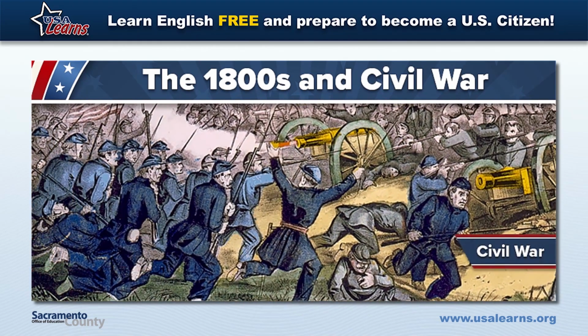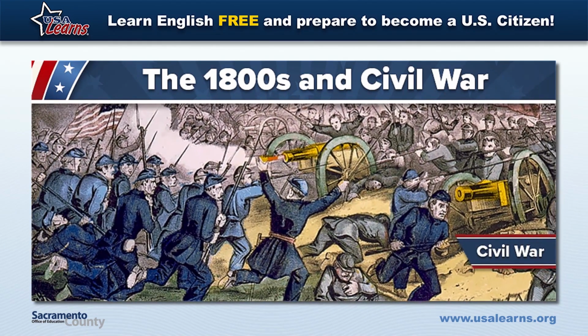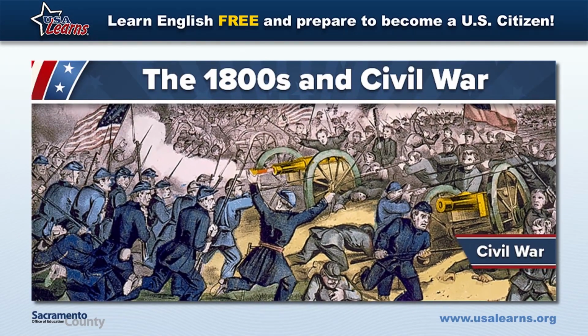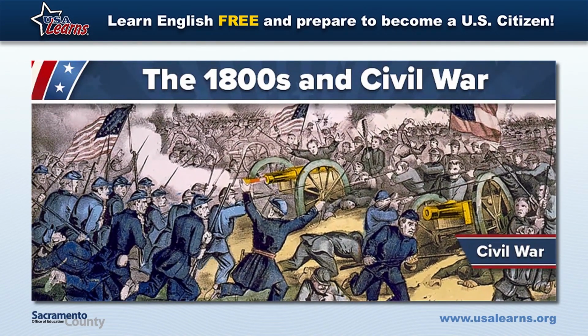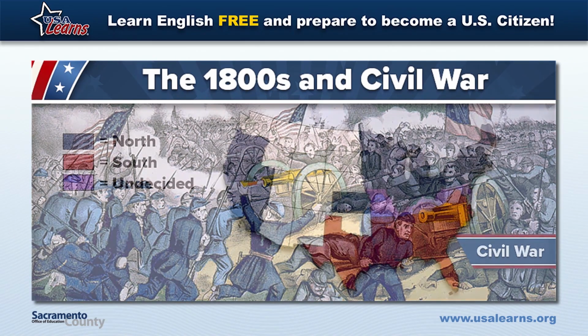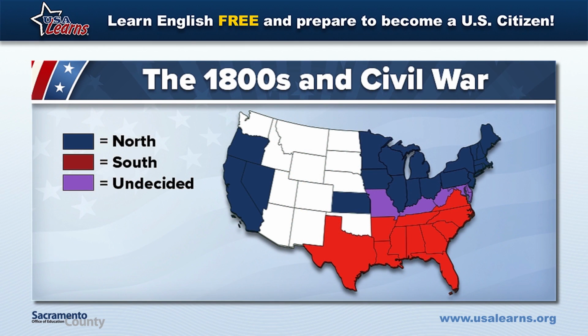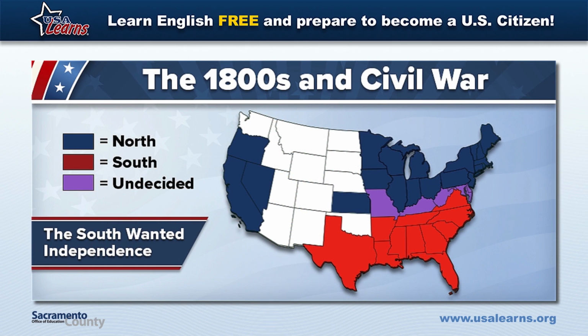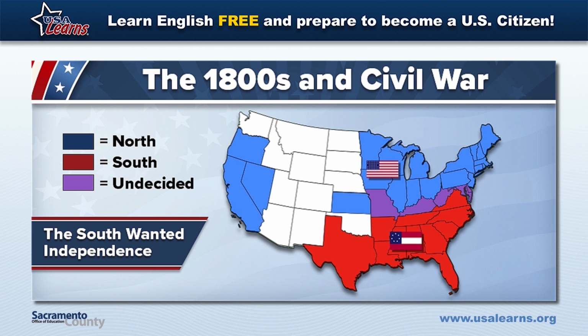The Civil War began in 1861. This was a war between the states in the North and the states in the South. The Southern states did not want to be part of the United States anymore. They decided to become independent and started their own country called the Confederate States of America. The North wanted to keep all the states together and preserve the country.